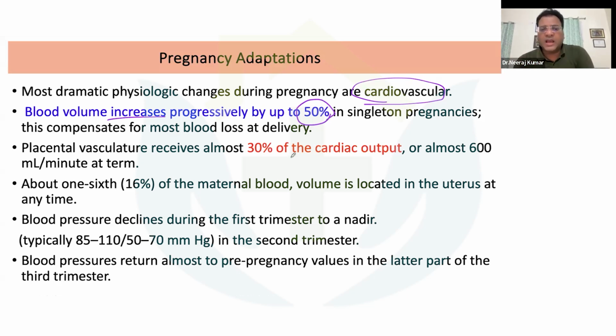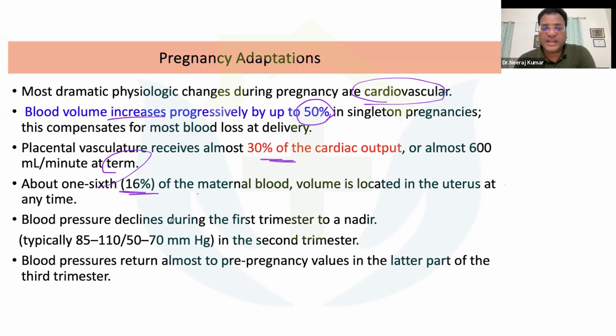Then the placental vasculature receives almost 30% of the cardiac output, so almost 600 ml per minute at term, because of the contractility of the heart. And about 1/6, like 16%, of the maternal blood volume is located mainly in the uterus at any time.